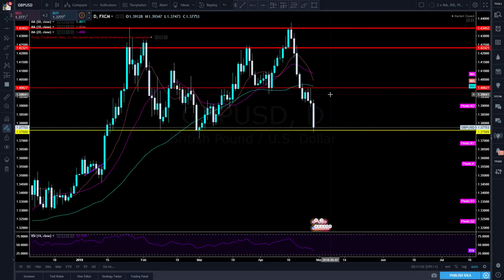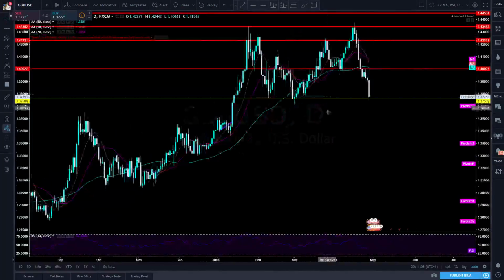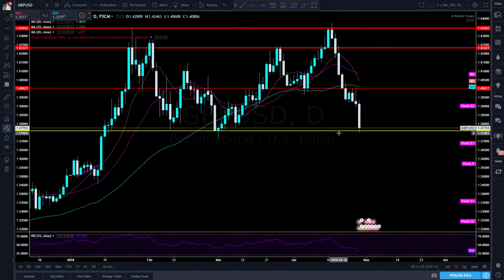So by the time we get back up to here, we might find sellers and carry on dropping again because we have formed a double top here on a technical level. But because so many people are short here, we're basically going to be stop running all of those people that have gone short. As price comes in on Monday and starts to rise up, everyone who was selling here is getting stopped out, stopped out, stopped out. And it will just take us nice and quickly and easily up to our 140 even handle. So that's the trade I'm going to be looking for.